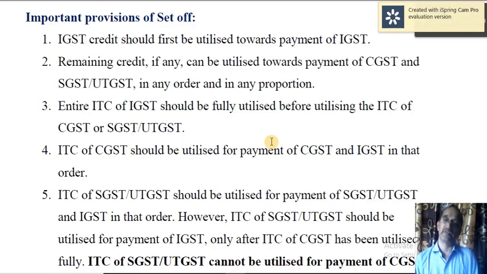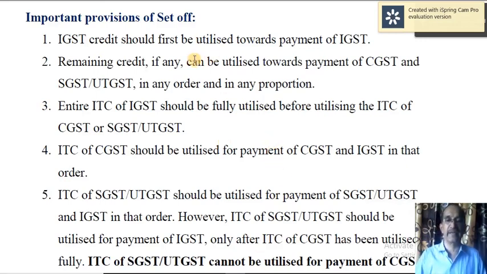For example, first you can use it towards CGST, or first towards SGST, then again CGST, or you can use it for both the taxes, CGST and SGST, in any proportion. So this is the second point.